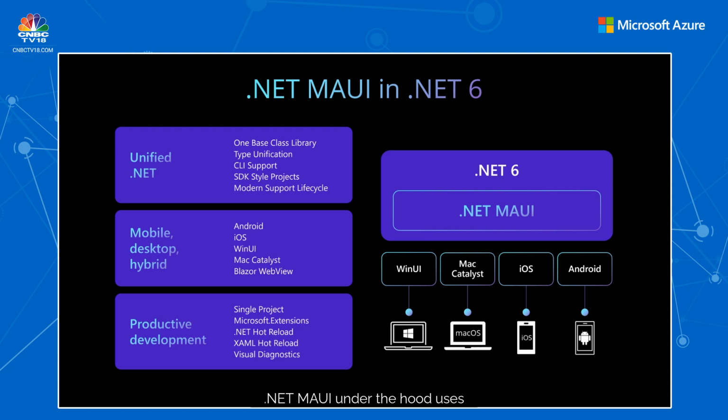.NET MAUI under the hood uses technologies out there today for building native apps on Windows with WinUI, Mac Catalyst for macOS, and of course iOS and Android. .NET MAUI abstracts all those frameworks into a single framework built on .NET 6. .NET MAUI on Windows supports WinUI, allowing these apps to use all the newest native features on supported versions of Windows 10 as well. That means you can build all these apps for any device from a single code base and project system. Instead of learning different stacks and languages for each, you can use one language, one set of libraries, and one UI stack for all of them.